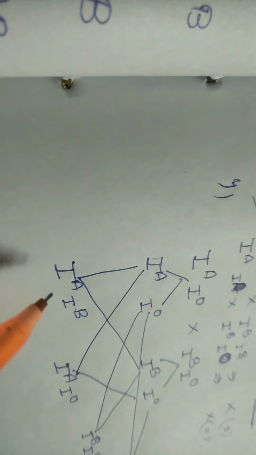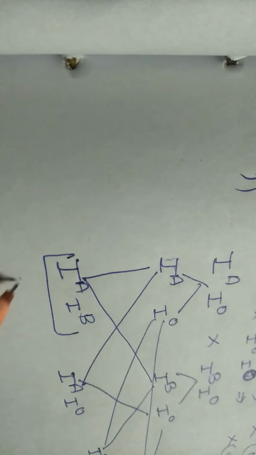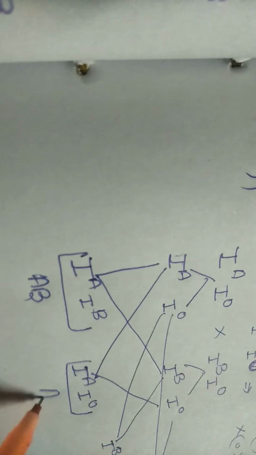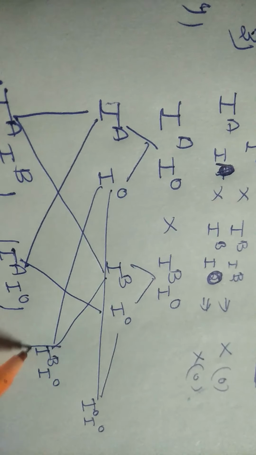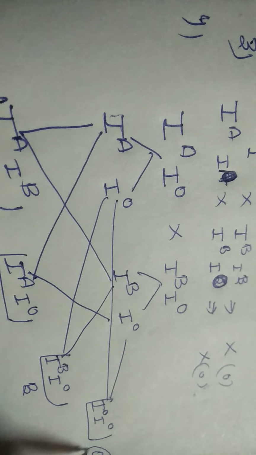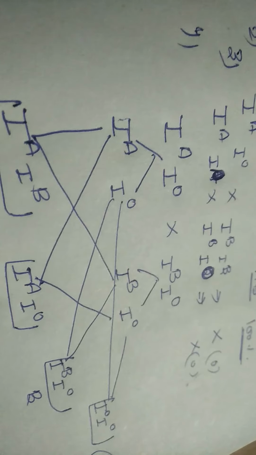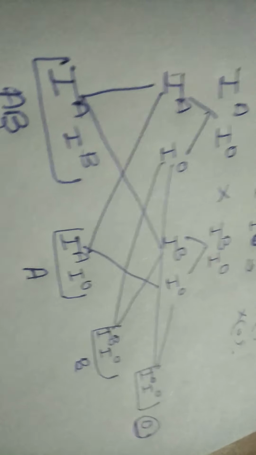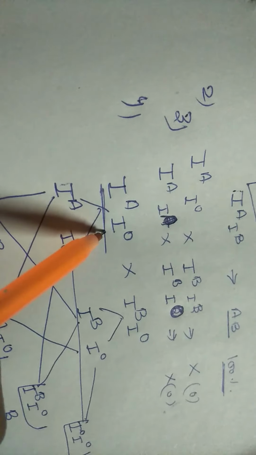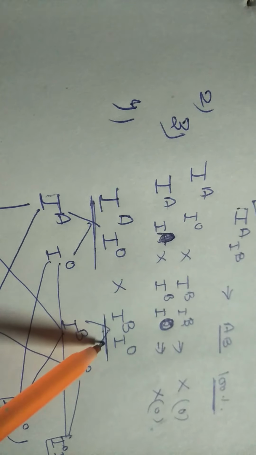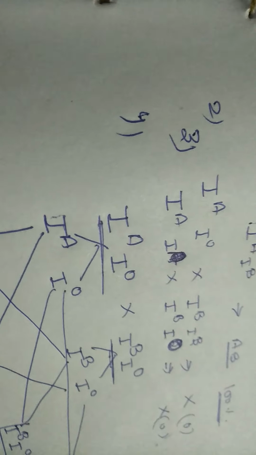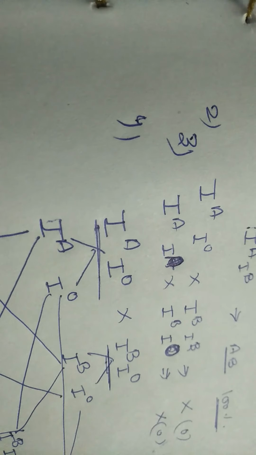So now, in the first both are dominant, so blood group will be AB. In this, dominant will show its character, blood group A. In this, blood group B, and in the last, blood group O. So in the question given, the child has blood group O. That means the possible genotype of the father is IAIO and for the mother IBIO. On the basis of that, you may solve many of the questions which are related to inheritance of blood groups.